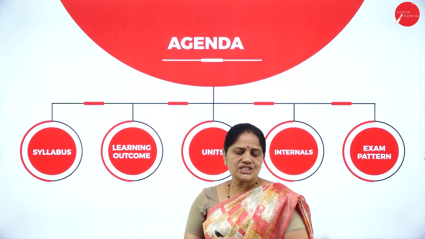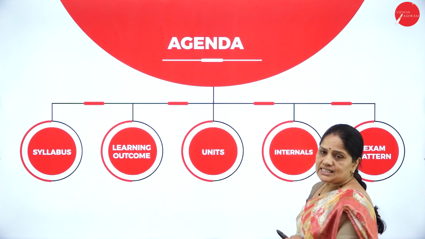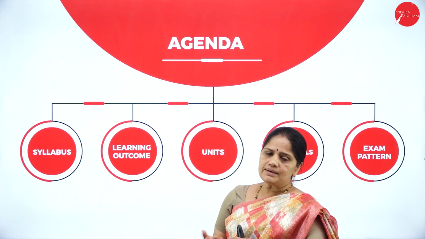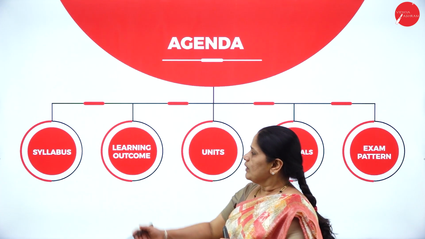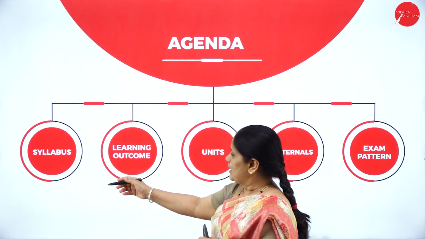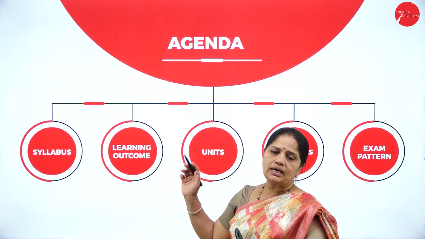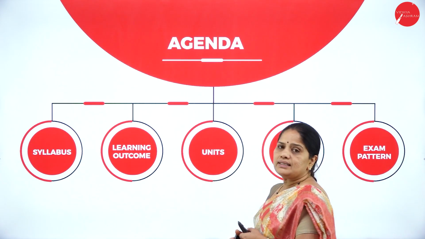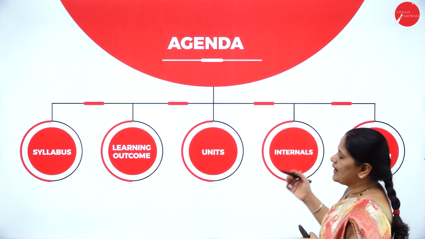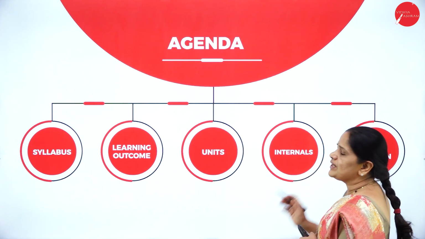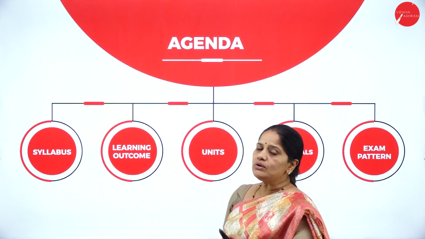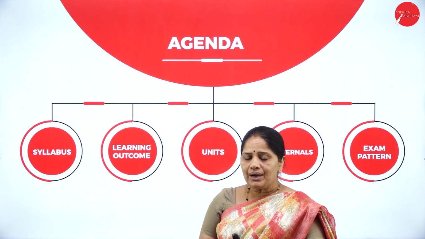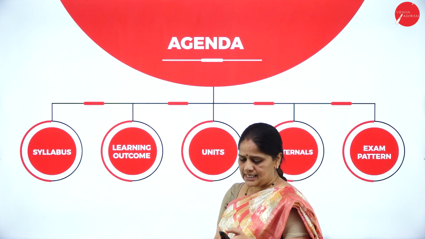Now, what is the agenda for today's class? In this agenda, in the first, we have the syllabus for the entire semester. For the fourth semester BCom, what is the syllabus comprising about? Next, what is the learning outcome? So from the syllabus, what will the students benefit? Then, what are the number of units? Then we have the internals, and lastly we have the exam pattern. So what is the pattern of the questions which will be asked in the examination? So about that we will be having a discussion in this session.